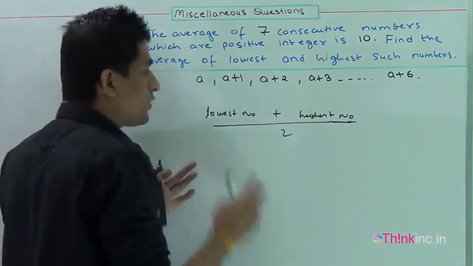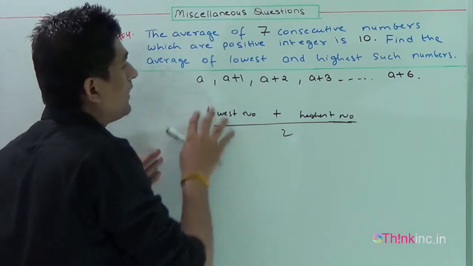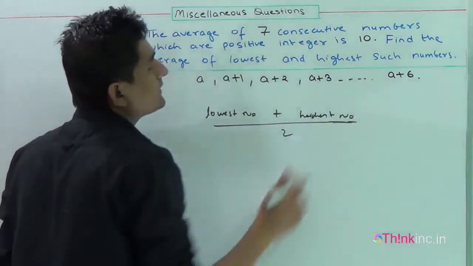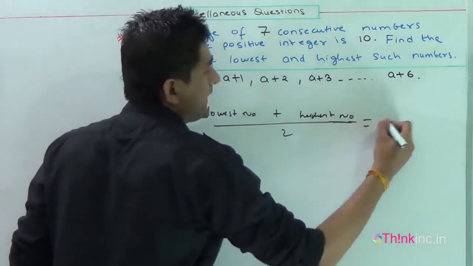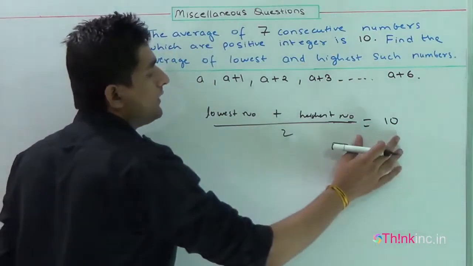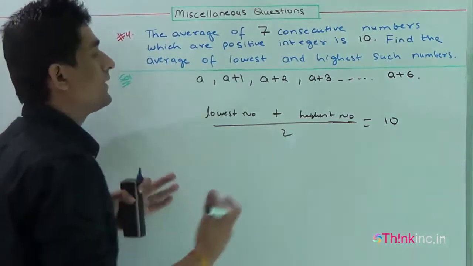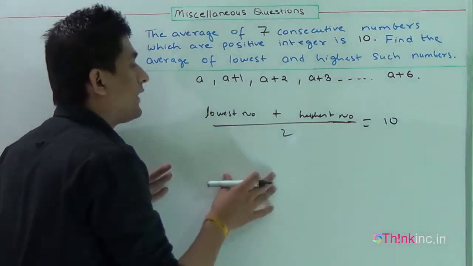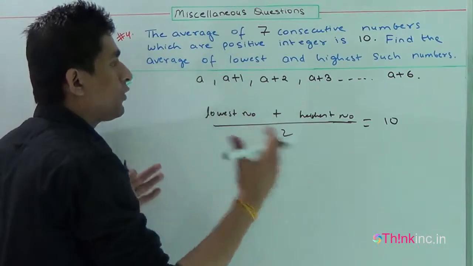So in this question we have to find the same value, and the average of this whole series is given to be 10. So I can say the value of this expression will come out to be 10 also. So from this you can get the value of this expression orally.